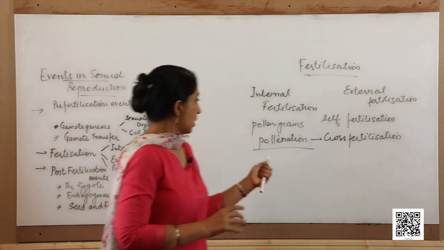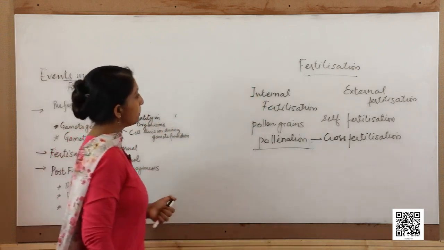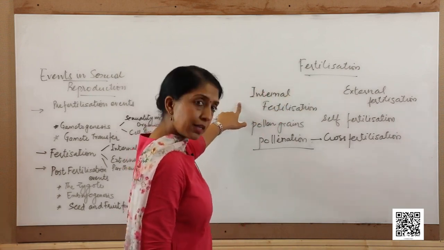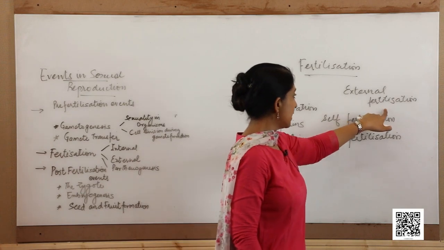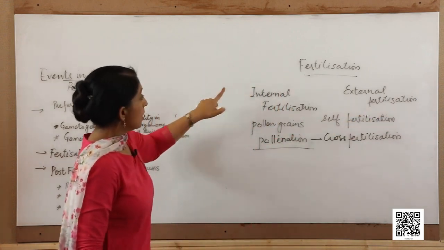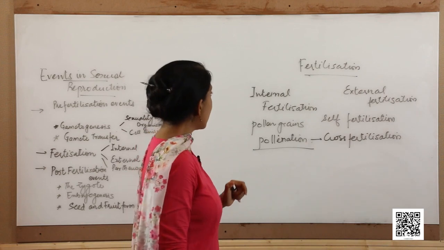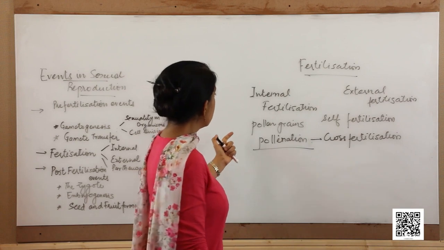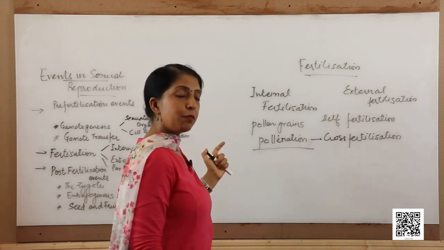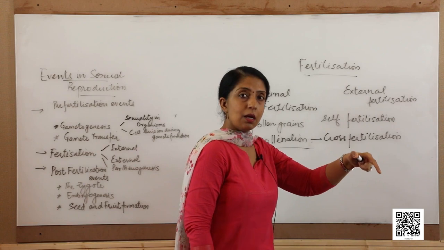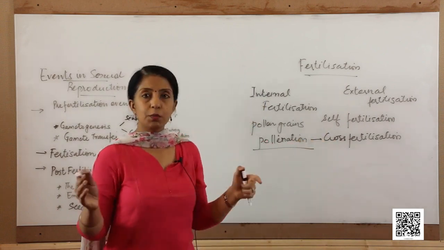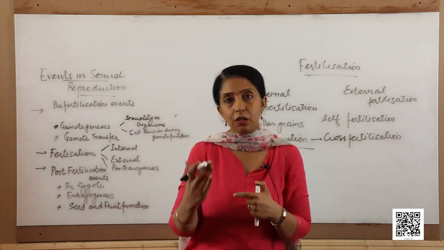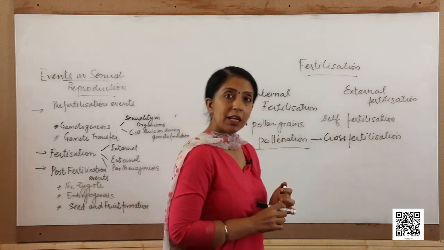So, I will be leaving it here for a while. We can say that fertilization is of two types, internal fertilization and external fertilization. And one more point I would like to cover: in cases of internal fertilization also, where the pollen grains or the male gametes have to be transferred to the female gamete, the number of male gametes produced is always larger as compared to the female gametes.